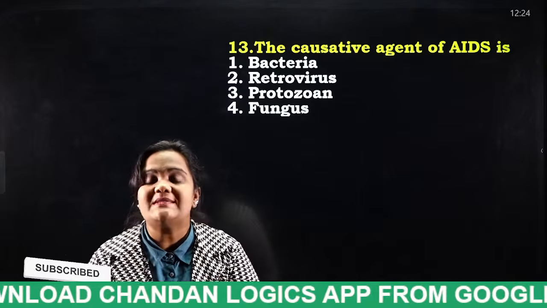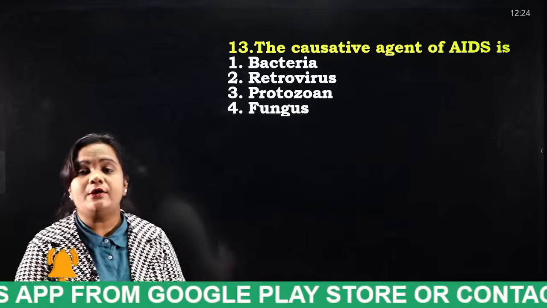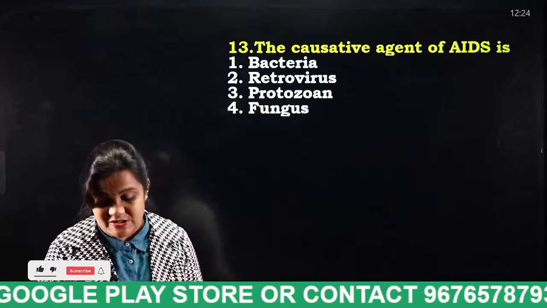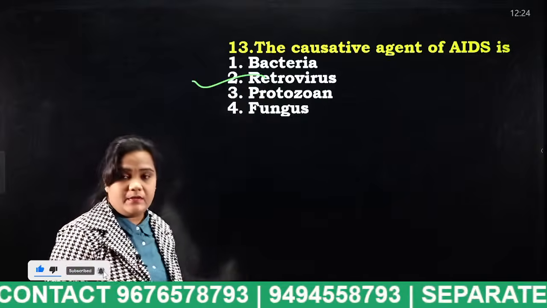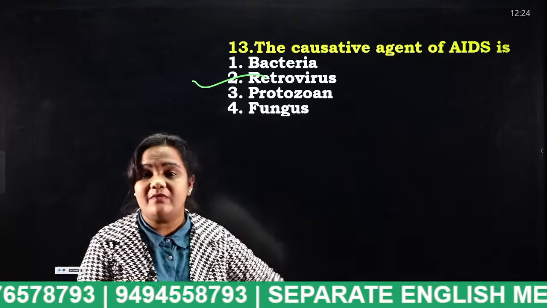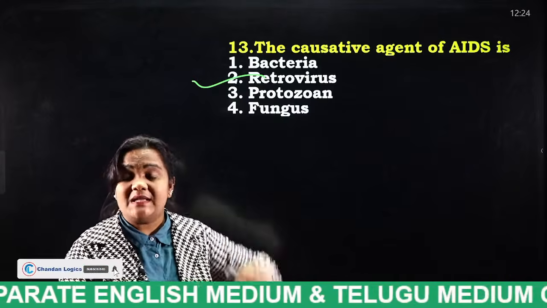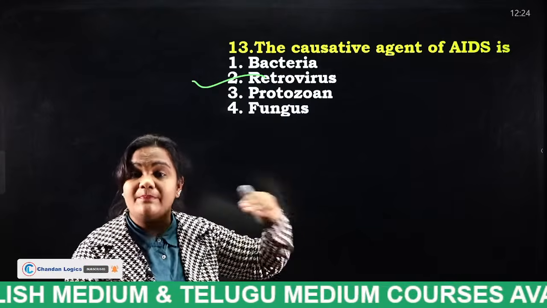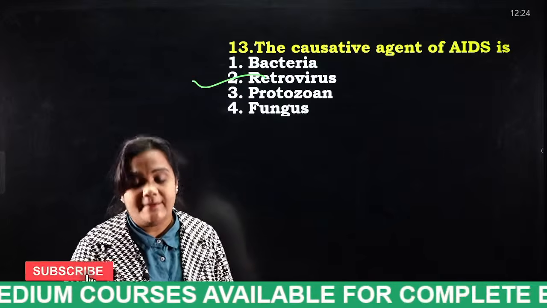So what is the causative agent, and what is the test to be done in order to detect an HIV patient? Very good. Retrovirus. How will this retrovirus work? If a person is infected with this retrovirus, that retrovirus will be multiplied into numerous viruses.